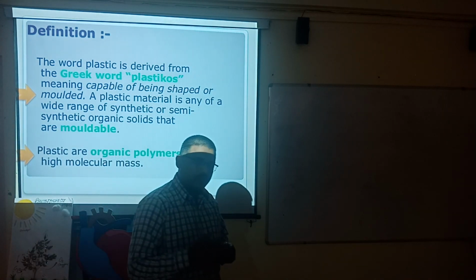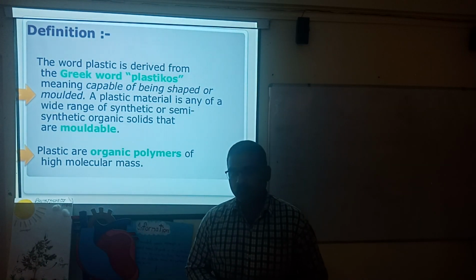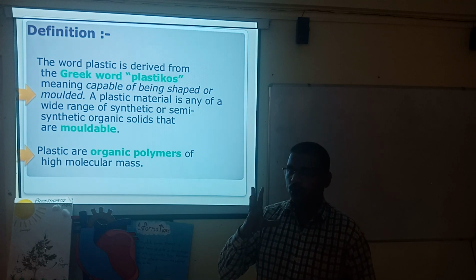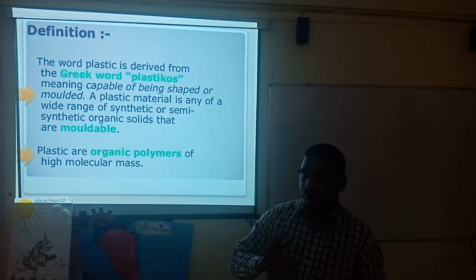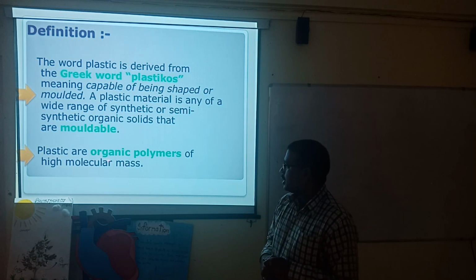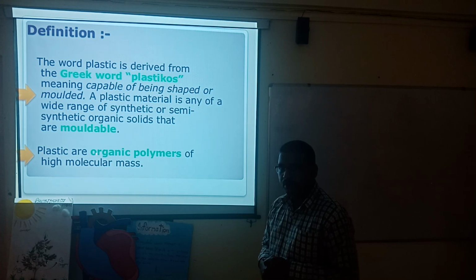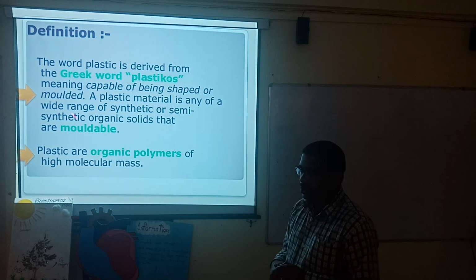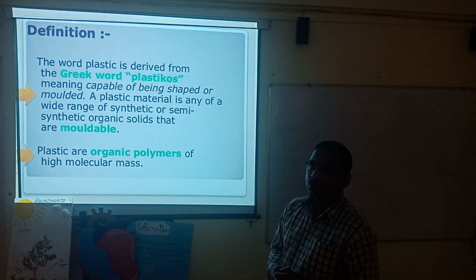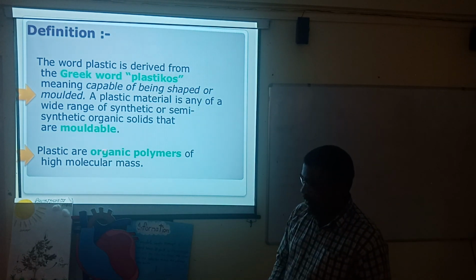In the previous two slides, when we were talking about monomers, what happened? Monomers are the chemicals by which polymers are made. That is why they are called organic polymers: they are made from an organic compound. And since they have a large number of repeating units, when all the monomers combine together, they form a high molecular mass.